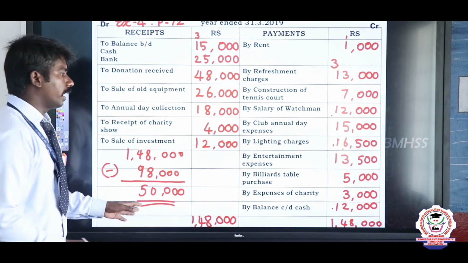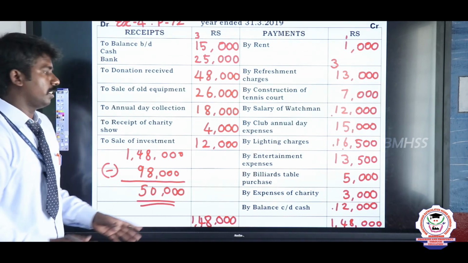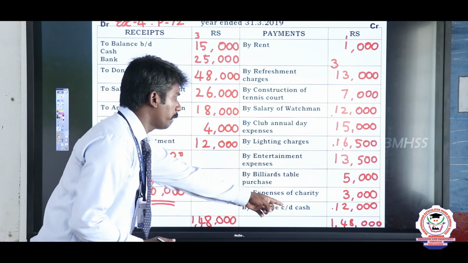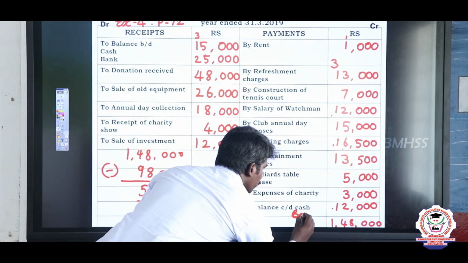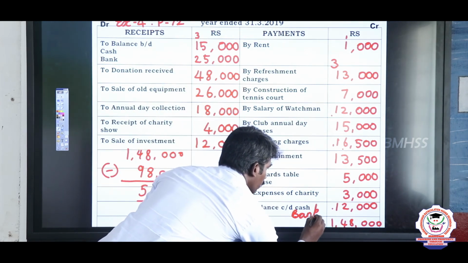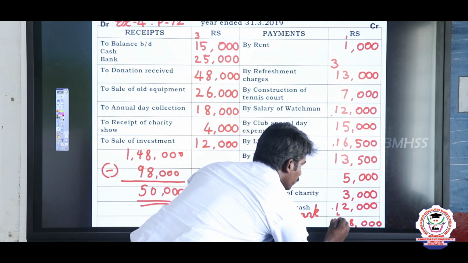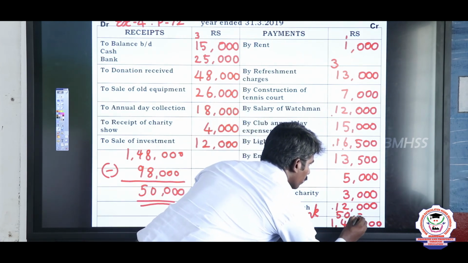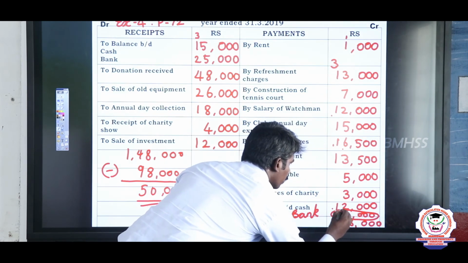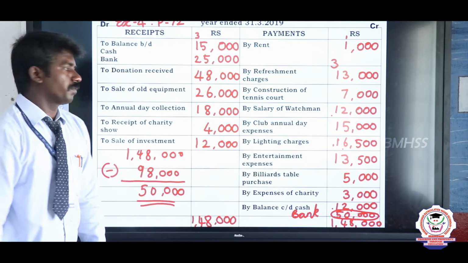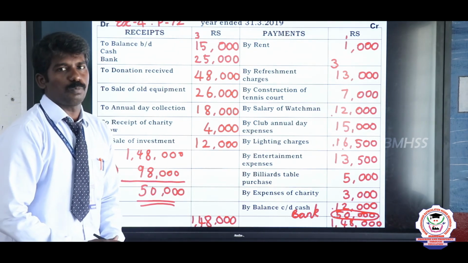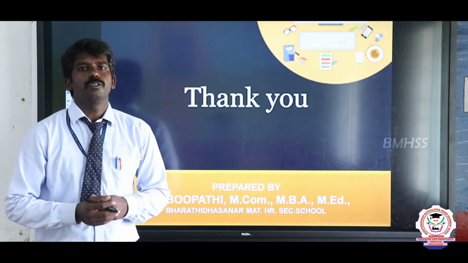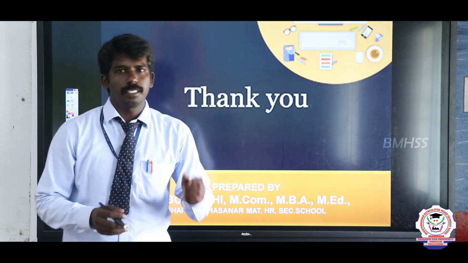This is the answer for the closing value of bank. So write under the closing balance of cash, under that write bank. Bank value is 50,000 rupees. So this is the answer. Finally we got the closing balance of bank as 50,000 rupees. By following the same method, you have to prepare the remaining sums in the chapter.